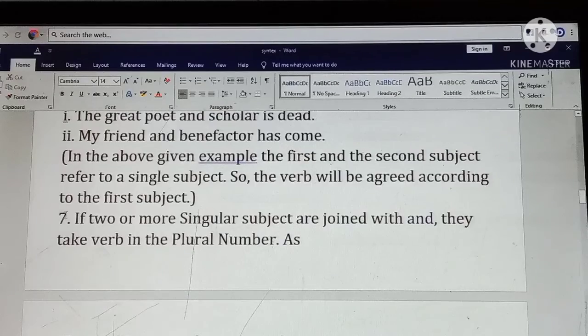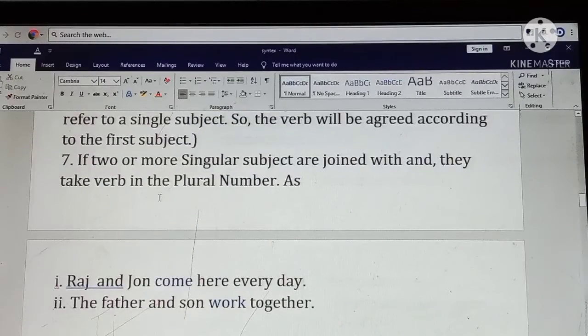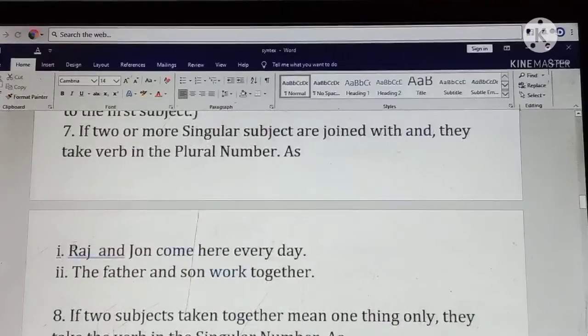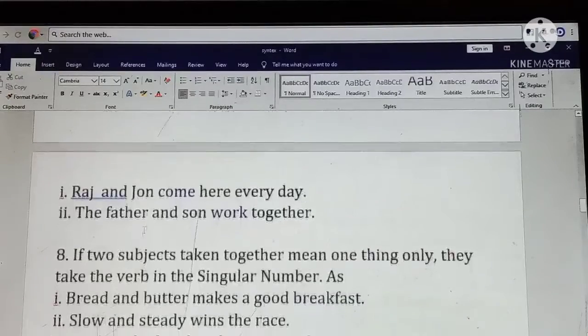Rule 7. If two or more singular subjects are joined with and, they take the verb in plural number. Raj and John come here every day. The father and son work together. Here the first subject and the second subject are joined by and, then we apply the plural form of the verb.